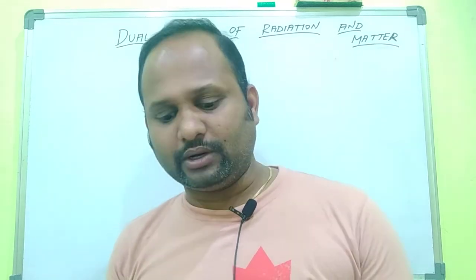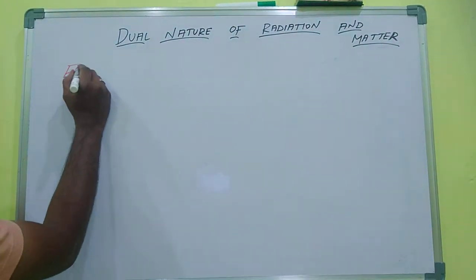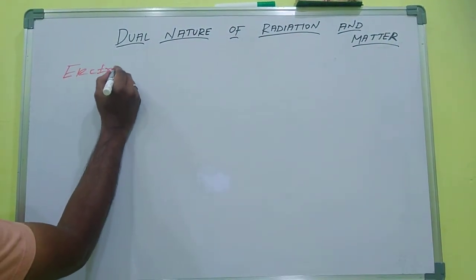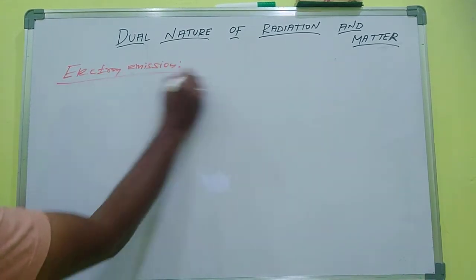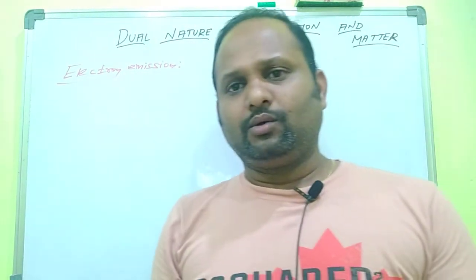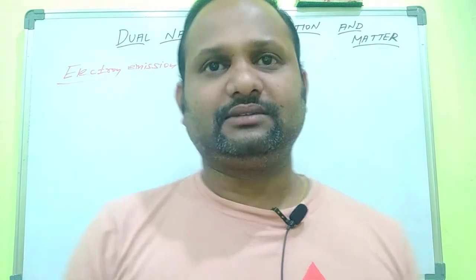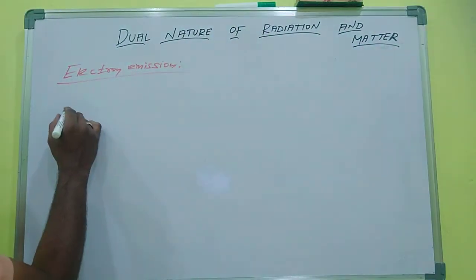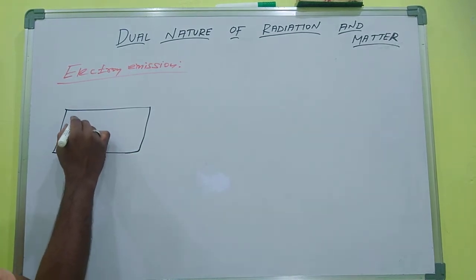That is electron emission. What is electron emission? Where does it take place? It takes place on any metal surface. Consider a metal or a conductor. It consists of a large number of free electrons.